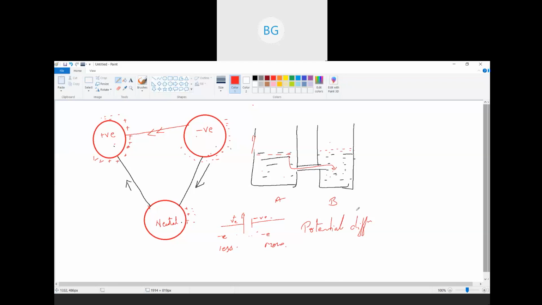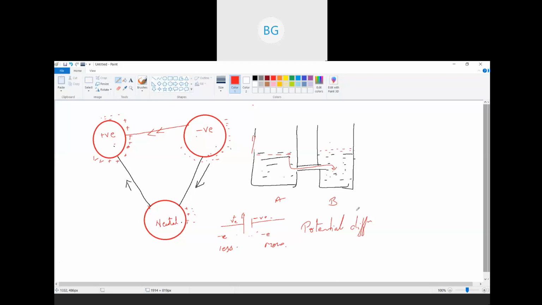Example, we have silver, copper, then wood, plastic, right? The amount of resistance each material has is different, because of which the amount of current flowing in each is different. Now when I consider wood, it does not allow current to flow through it. So I can say the resistance of wood is very high.